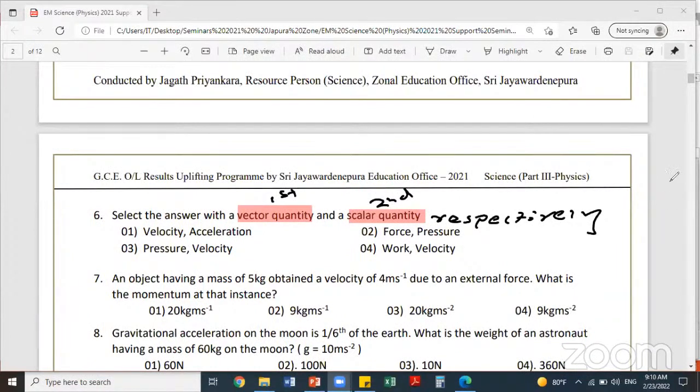Sanugi? Second answer. Yeah. Very good. Answer is second. Excellent. Question number 6. Yeah, very good. Correct. Yeah, answer is second.